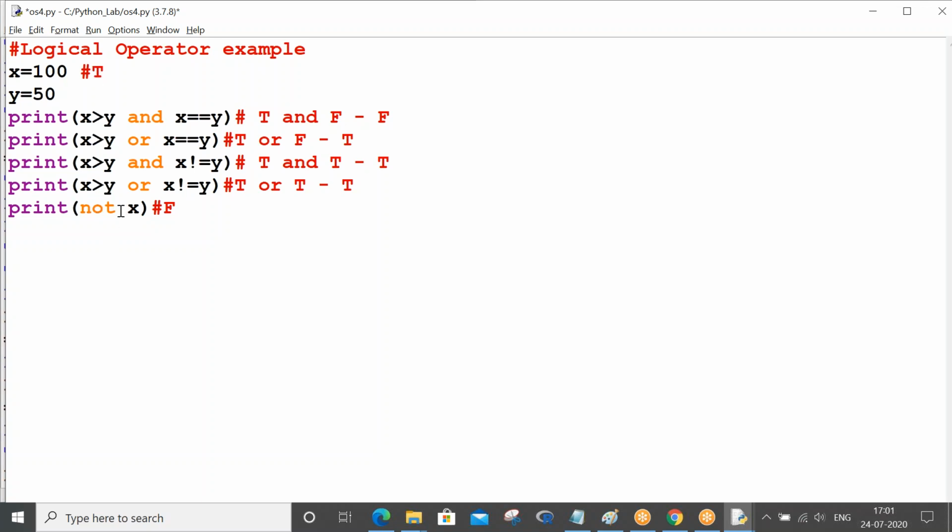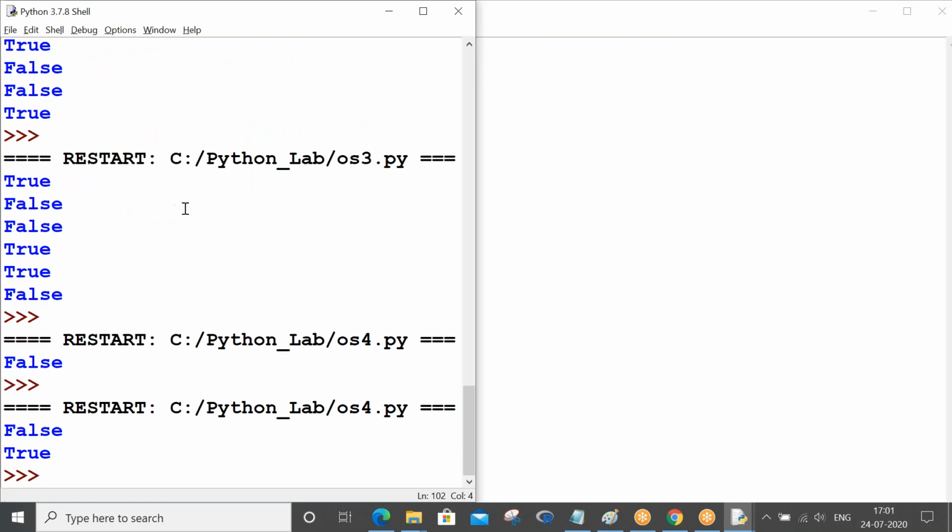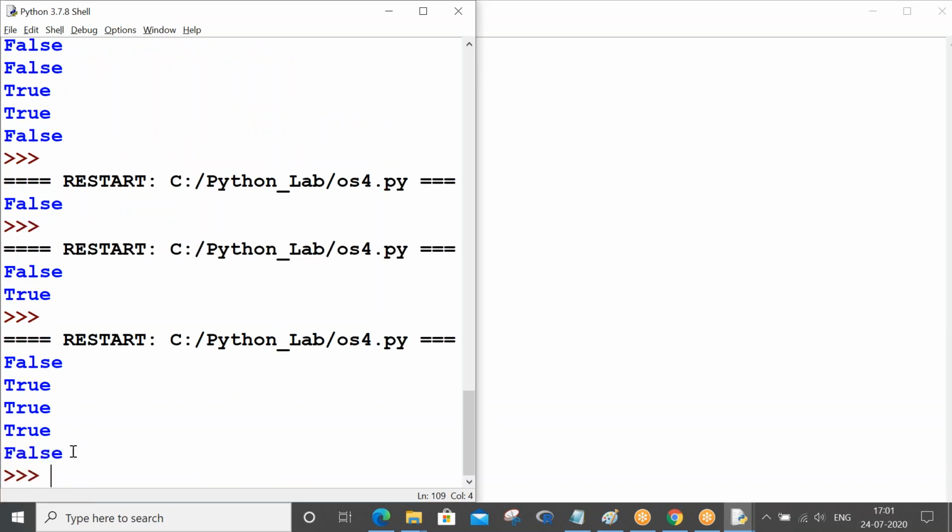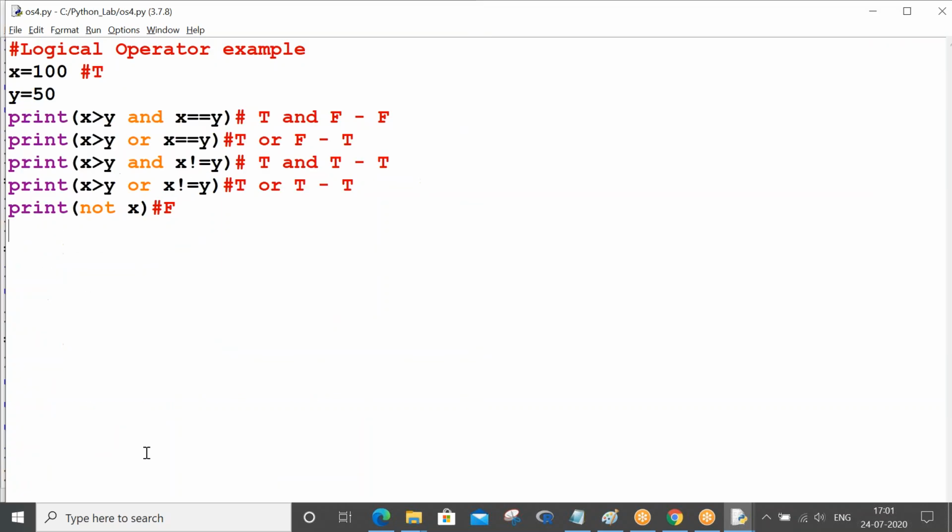Not of x, not of true. So x is true, right? Now not of x, not of true is false. So you can see the last statement will be false for sure. Yeah, false you can see. So to make your concept very clear, let me take a new variable, a equals 0.